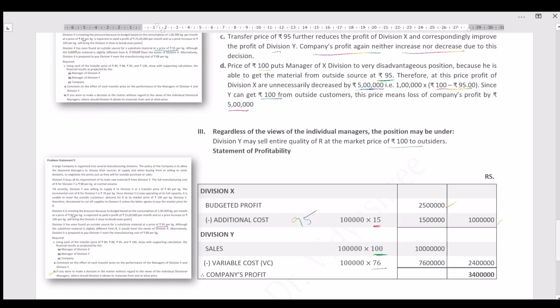That is, compared to the previous scenarios, it is better for division X to buy a substitute for product R from the outside market, and for division Y to sell the product R to the outside market, so that the company's overall profit will be increased. That's all. Thank you.